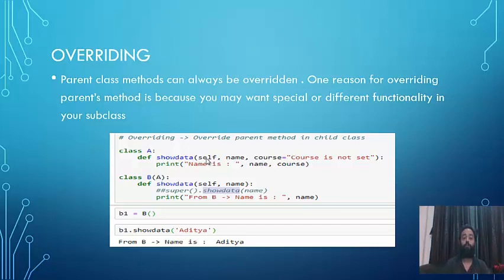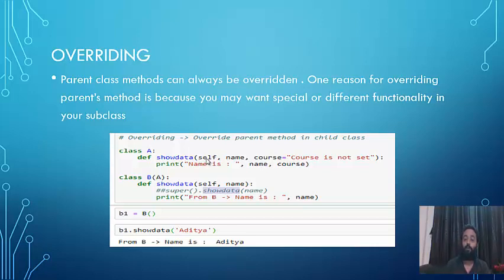Look at the show data method of the parent class. We have defined show data, and I'm passing three arguments here. First is the default self argument, that is the object. Then we pass name, and the third one is course, which defaults to course is not set, in case a candidate is trying to explore what courses are present.